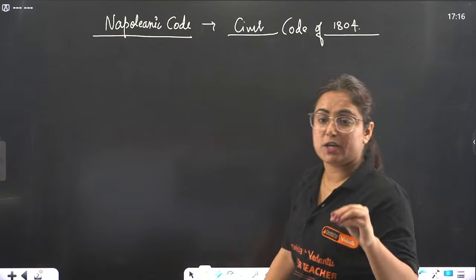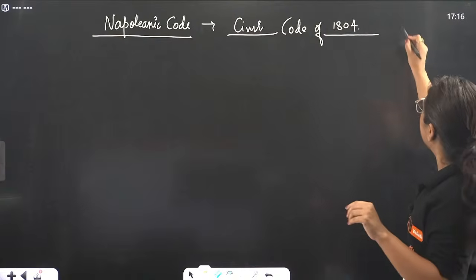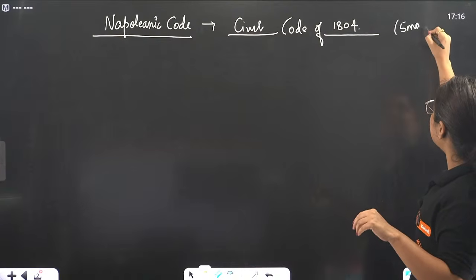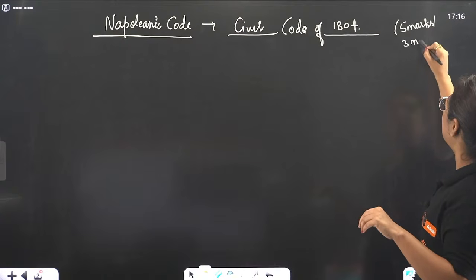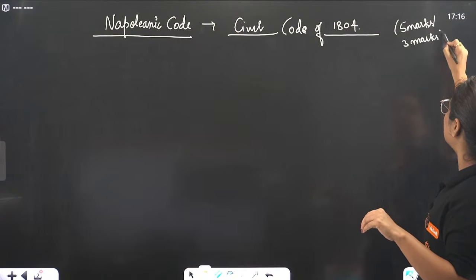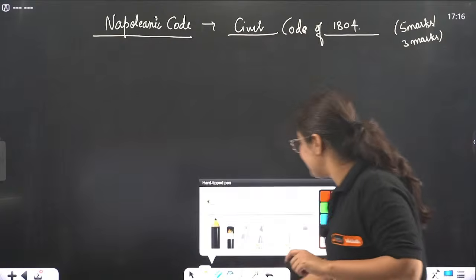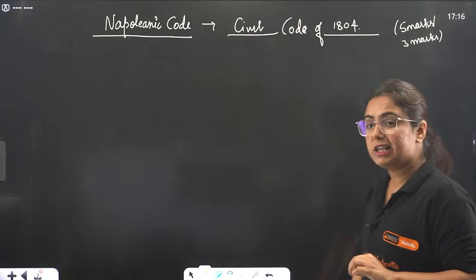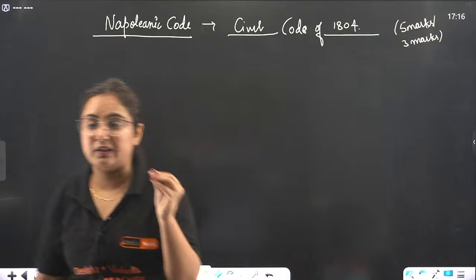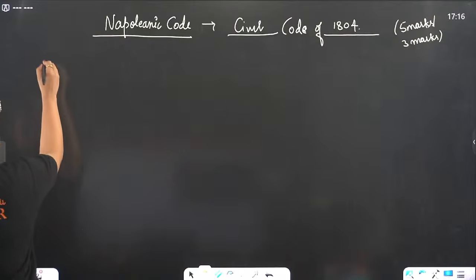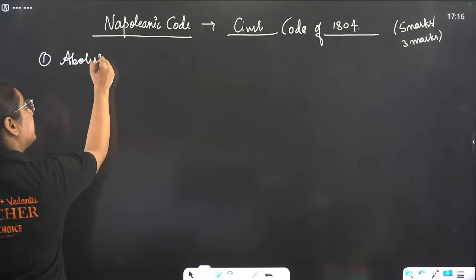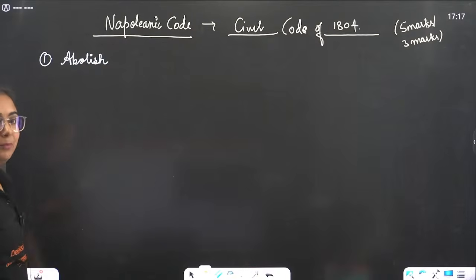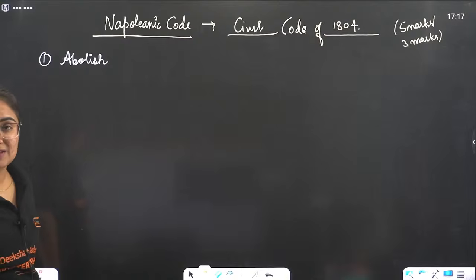Again, this question either comes for 5 marks or it comes for 3 marks. Then what was the Napoleonic Code? Can anyone tell me the first thing? The first thing it did was to abolish, beta, what? Can anyone tell me? Abolish which type of system?